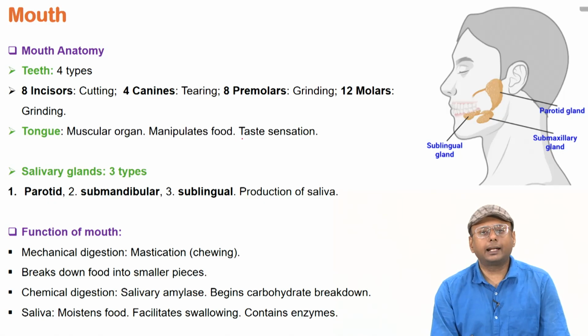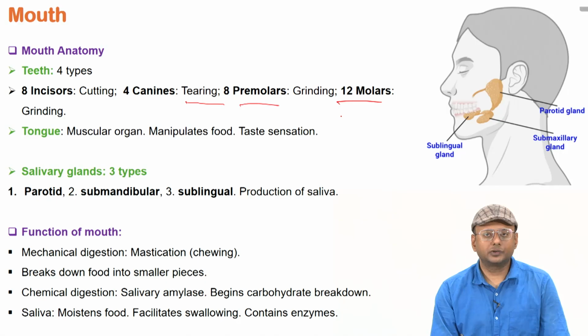Then we have 4 canine teeth, which help in tearing larger food components. Then we have 8 premolars and 12 molars, which help in grinding the food. In total we have 32 teeth, and all of them participate in processing the food. The main goal is to break food down from a bigger chunk to a smaller chunk.